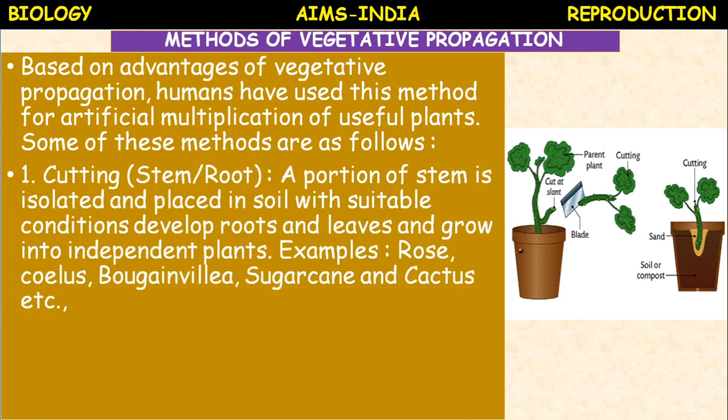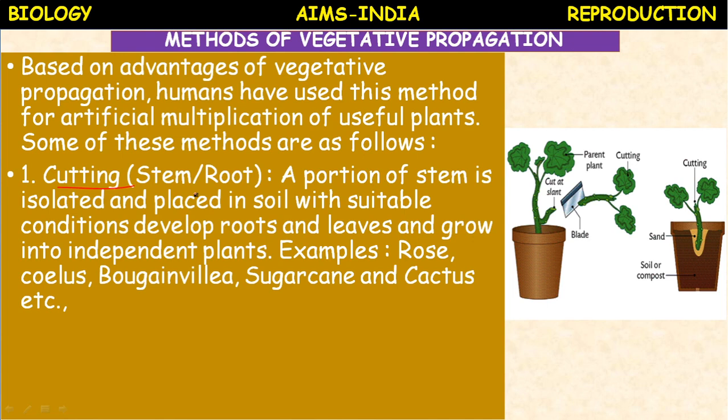The first one is cutting, stem or root cut. A portion of stem is isolated. So this is the first method of vegetative propagation. A portion of stem is isolated and placed in the soil with suitable conditions.